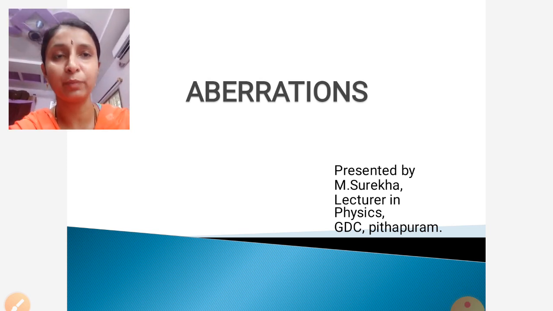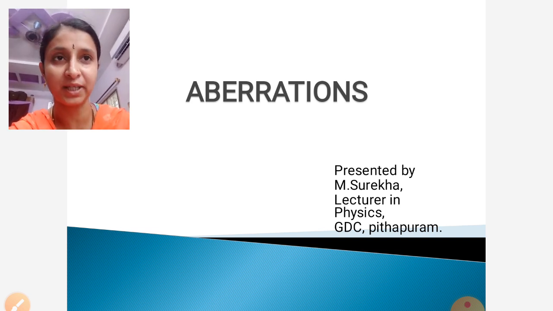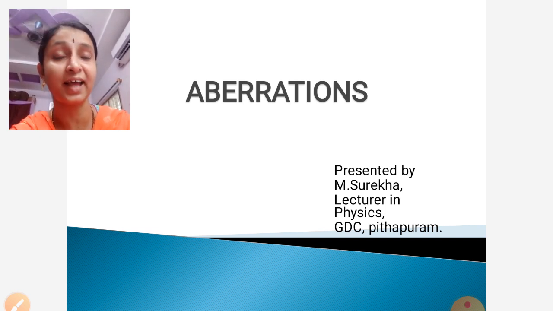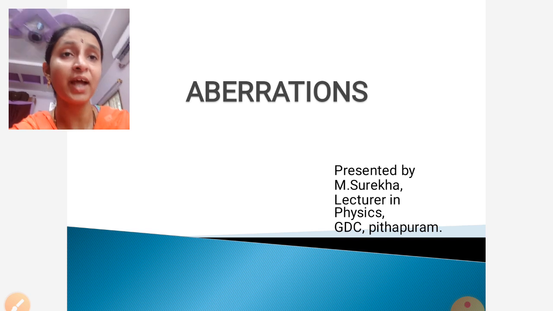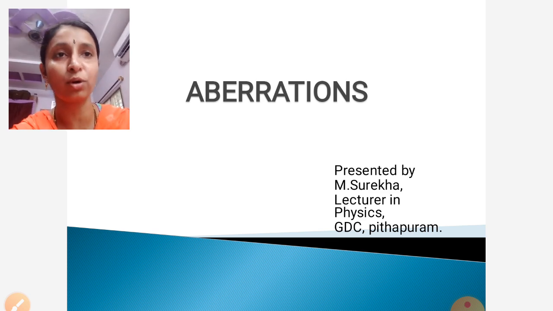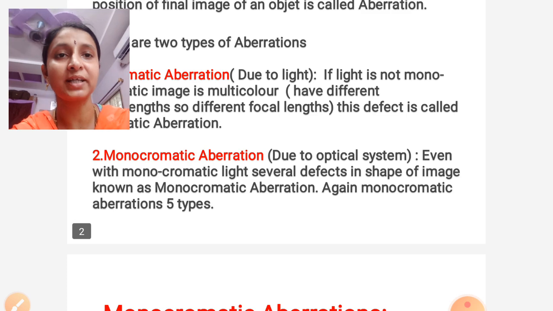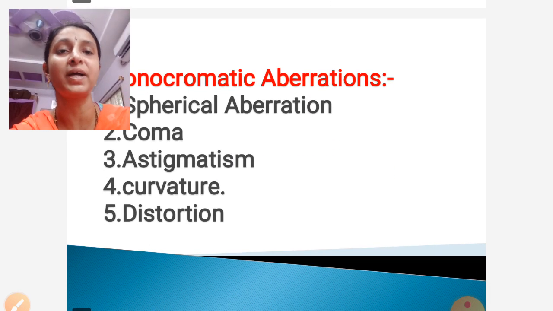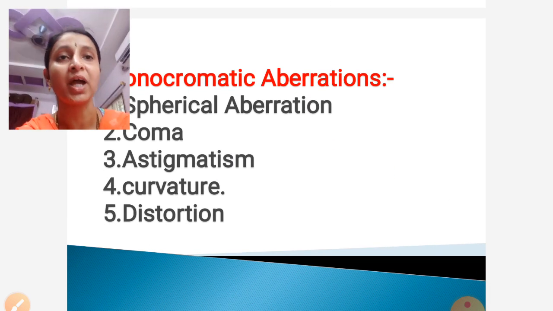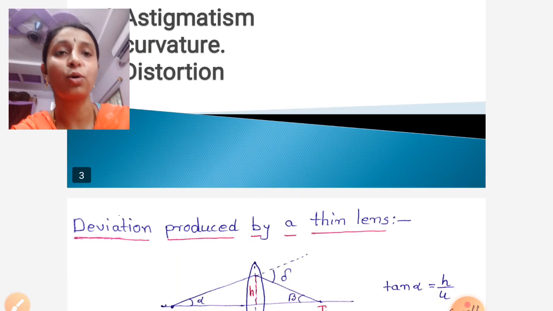We already learnt what is meant by aberration and some basic concepts of optics, that is incident angle, reflected angle, refracted angle, angle of deviation, and dispersion, and what the types of aberrations are, that is chromatic aberration and monochromatic aberration. Then the types of monochromatic aberration, that is spherical aberration, astigmatism, curvature, and distortion. Today's topic is chromatic aberration.